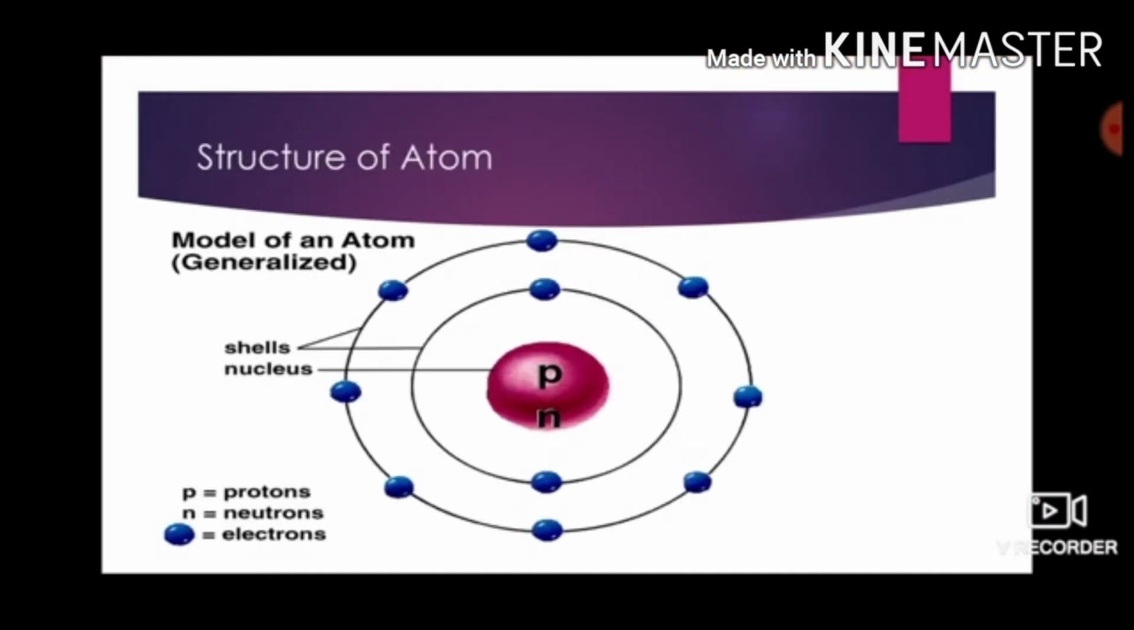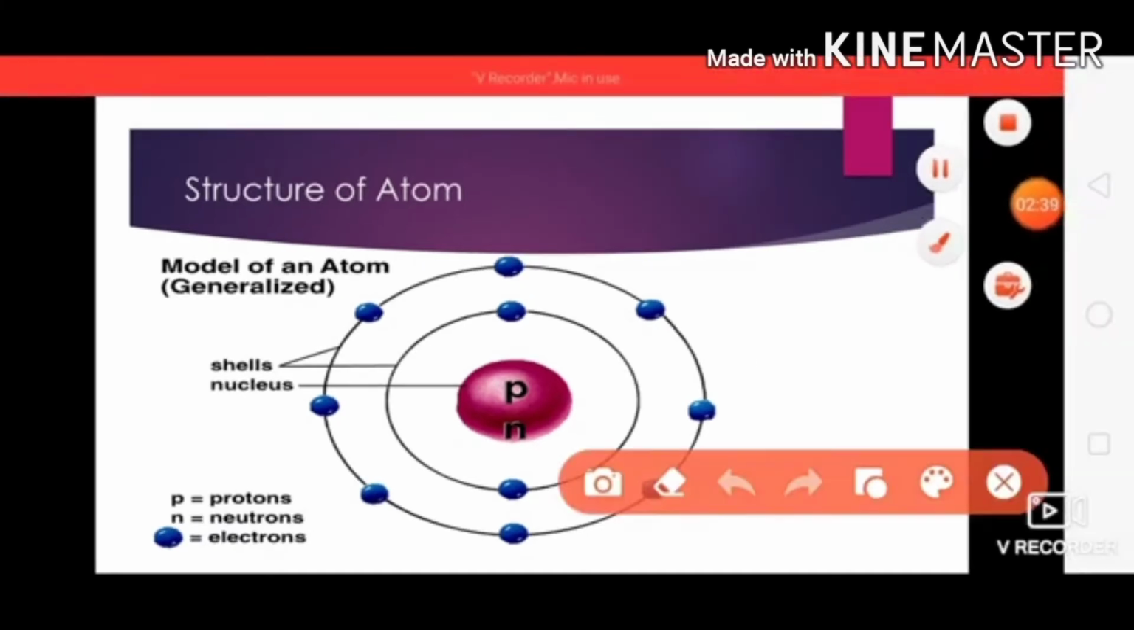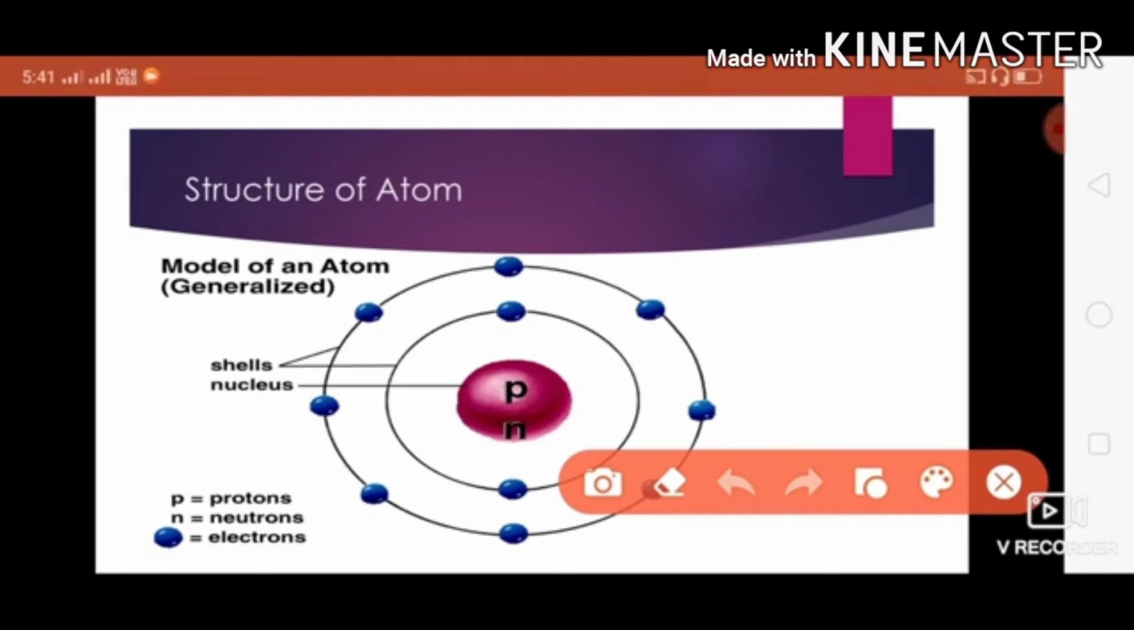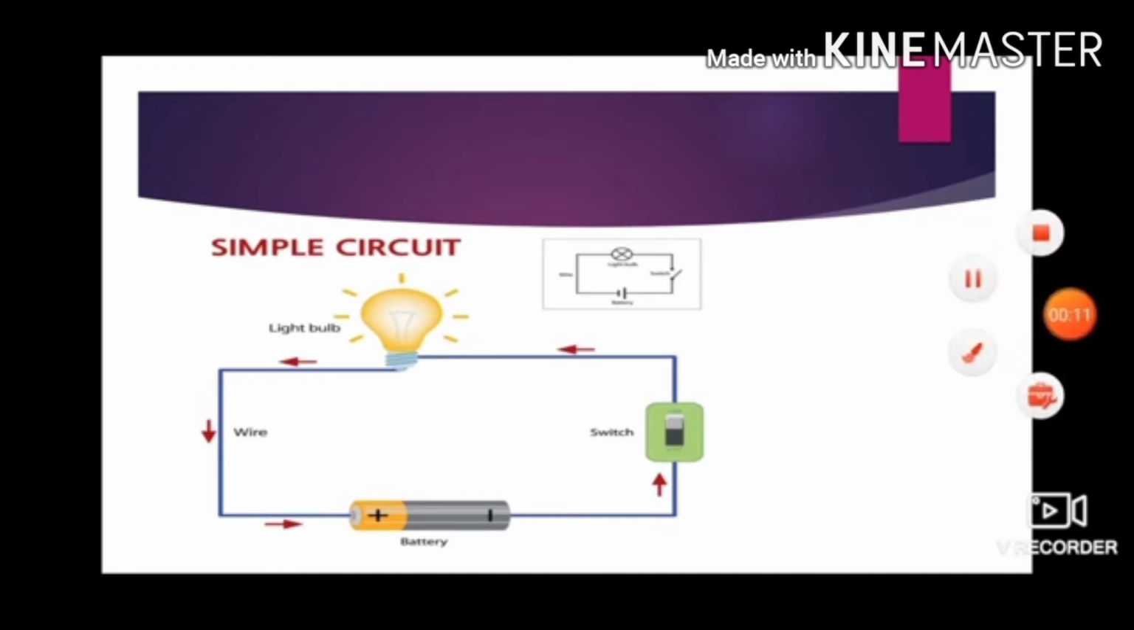Now let us study the structure of atom. We all know that electric charges cause electricity. So what is basically an atom? An atom is the smallest particle of matter. And what is matter? Matter means anything which occupies space and has mass. We know that there are two types of charges, one is positive charge and the other is negative charge. An atom consists of protons and neutrons in the nucleus, and electrons are revolving around the nucleus.